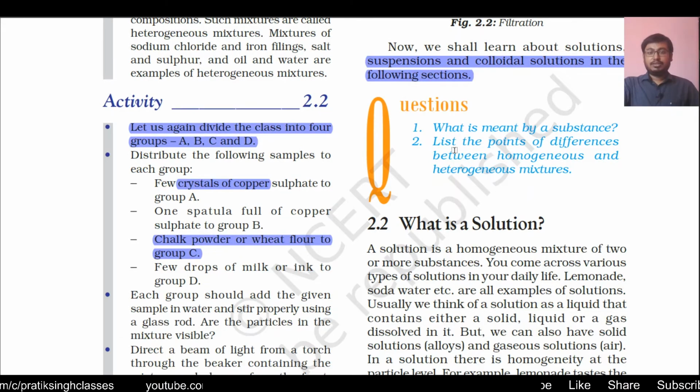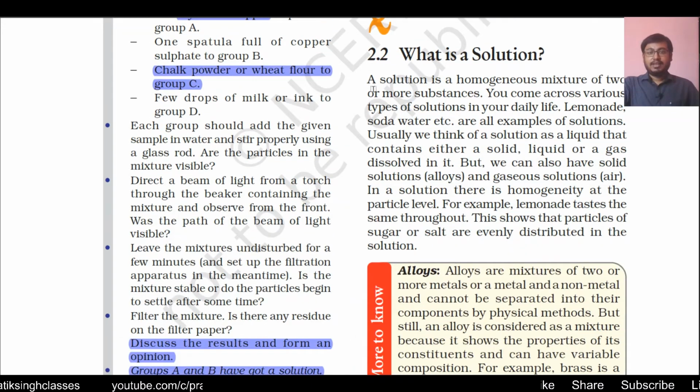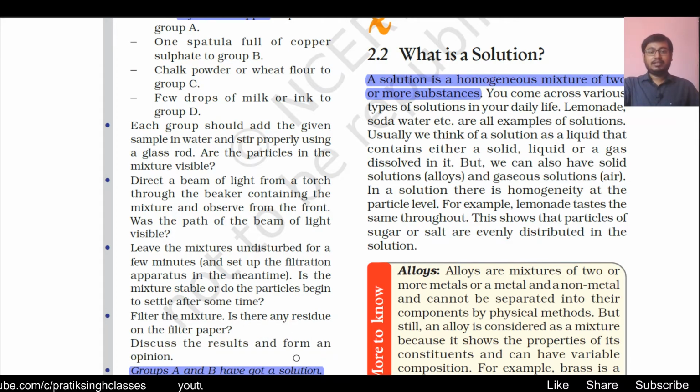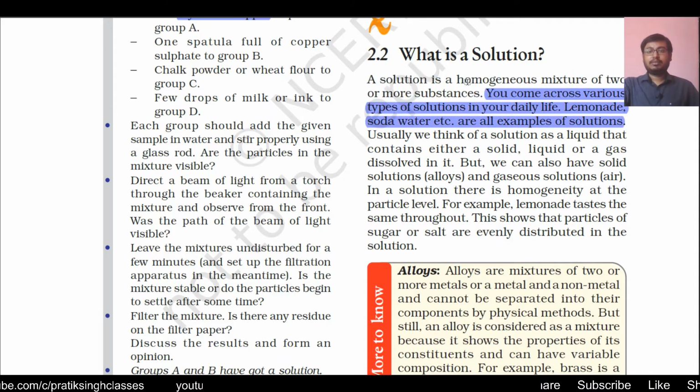Section 2.2. What is a solution? A solution is a homogeneous mixture of two or more substances. Homogeneous means the substances will be dissolved throughout in definite proportion everywhere. You come across various types of solutions in your daily life. Lemonade, soda water, etc. are all examples of solutions. You might have drunk lemonade, then lemon soda or any other kind of juices. They are homogeneous solutions.